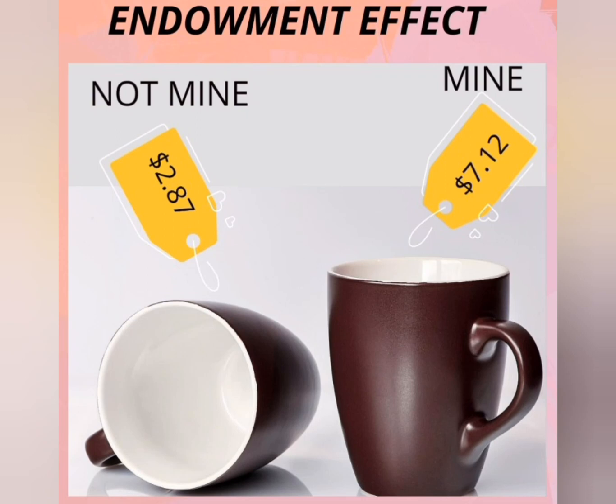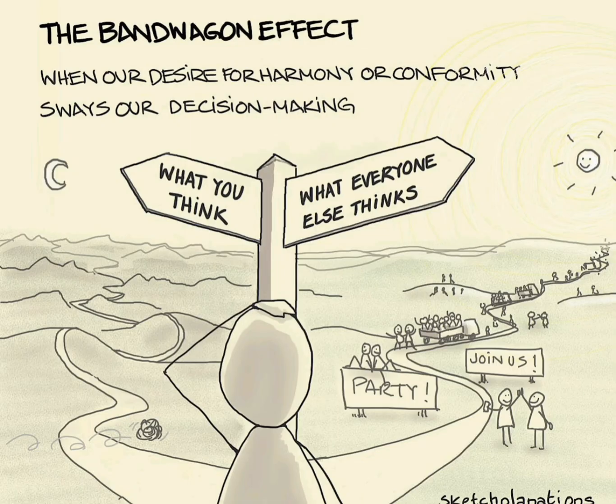This reluctance isn't necessarily because the old mug is objectively better, but because of the sentimental value and personal connection they've assigned to it. The endowment effect can often lead to seemingly irrational economic decisions, as personal sentiment clouds objective judgment. Bandwagon effect. The bandwagon effect is a cognitive bias where people tend to adopt certain behaviors, beliefs, or actions